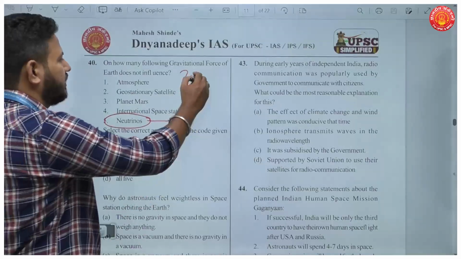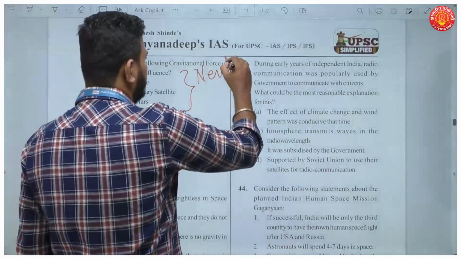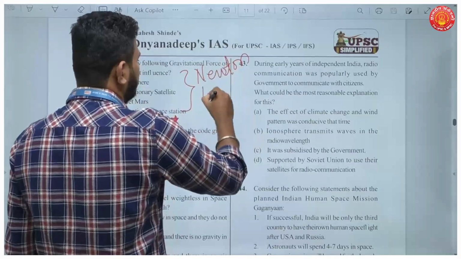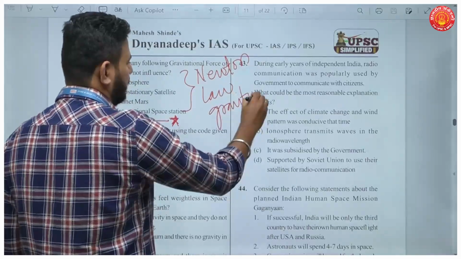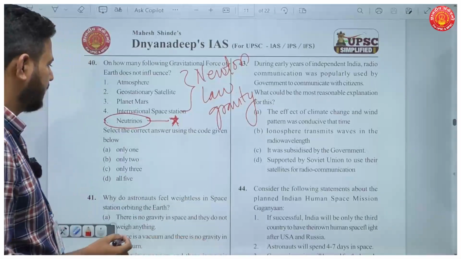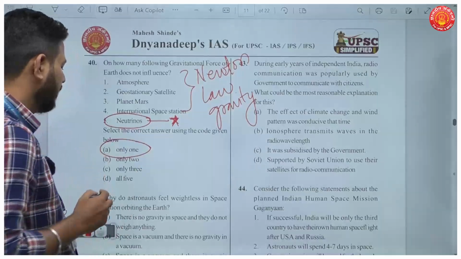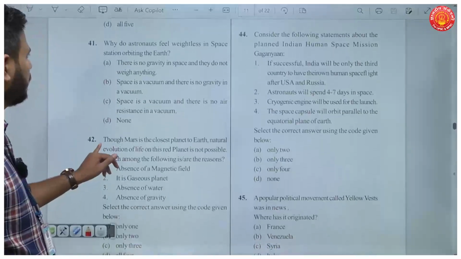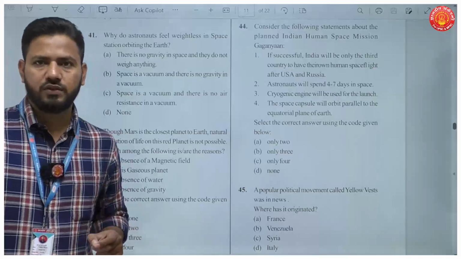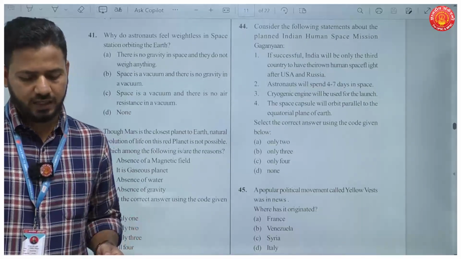So here what is important is Newton's law of gravity. Again, this is from your NCERTs. If you know NCERTs, you can answer this question. Answer here will be only A. Then question number 41, a very typical question of UPSC which gets repeated again and again.